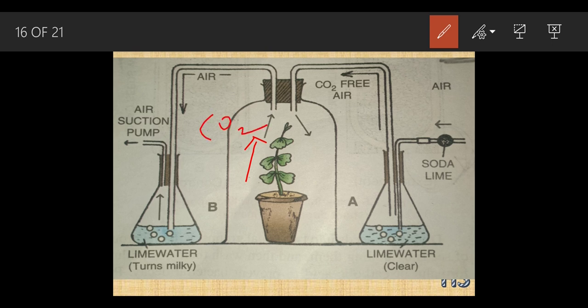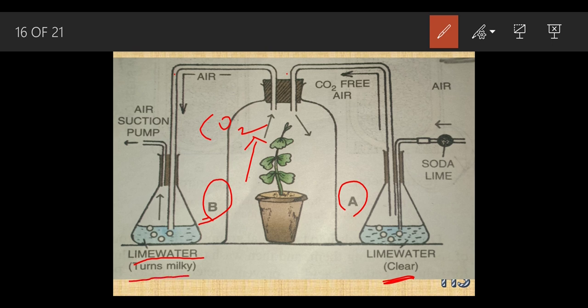This carbon dioxide is going to move inside this tube and enter a new flask, flask B. Inside this flask again lime water was kept, but there was a difference between the flask A lime water and flask B. Inside flask A it was clear, meaning the lime water didn't turn milky, but inside flask B the lime water turned milky.